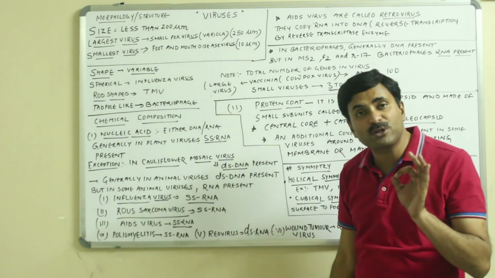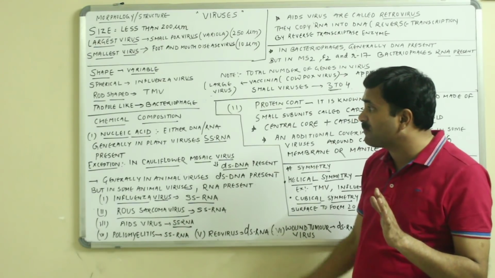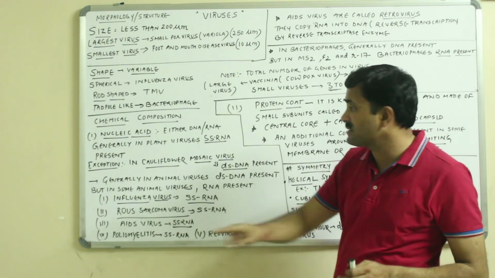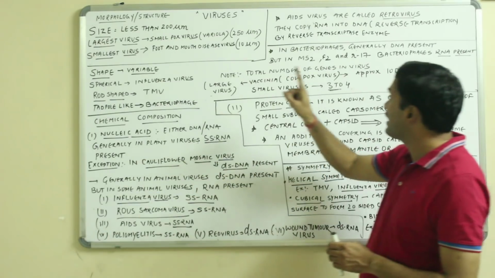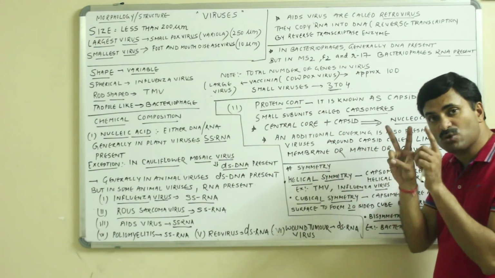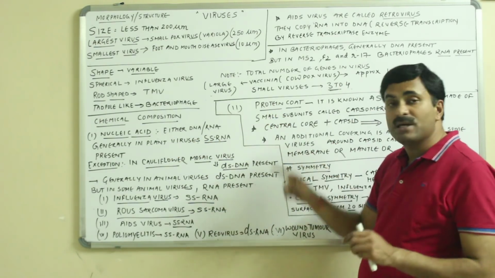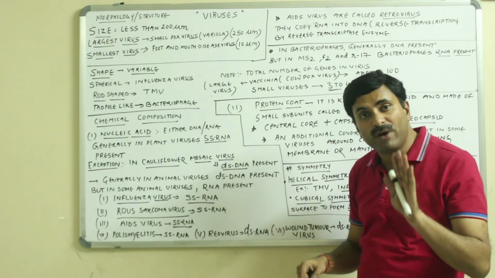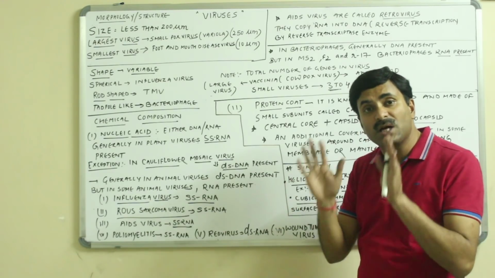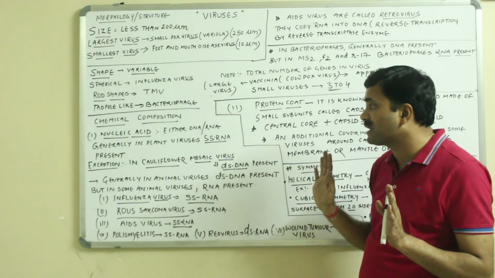Now, if we talk about the chemical composition, viruses are made up of two things. One is the nucleic acid and another is the protein coat. If we see any virus, we will be able to see these two important ingredients. Just now we discussed that no virus has both DNA and RNA. Either they will have DNA or they will have RNA.